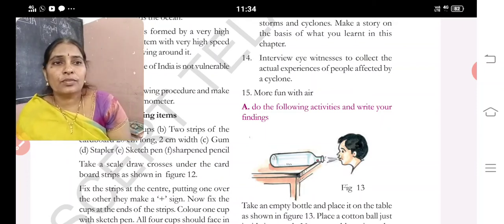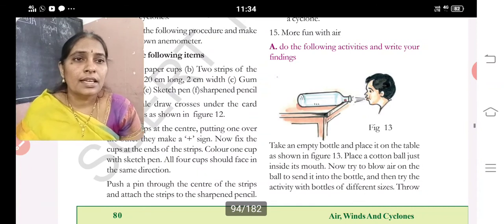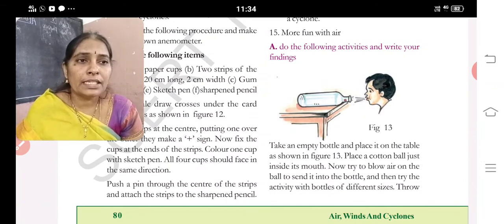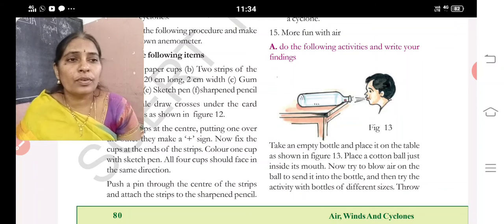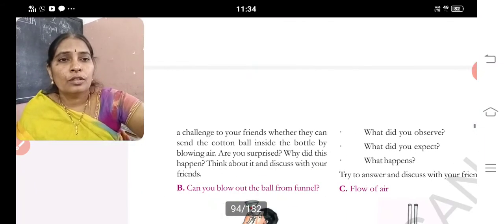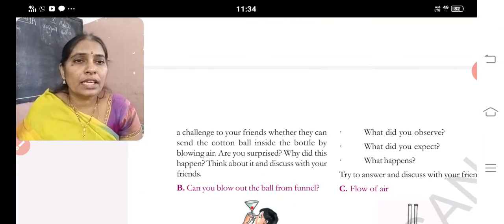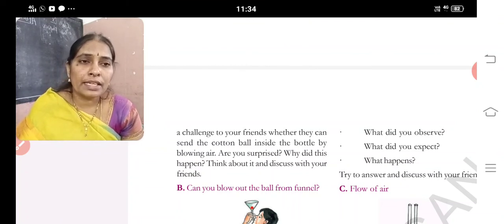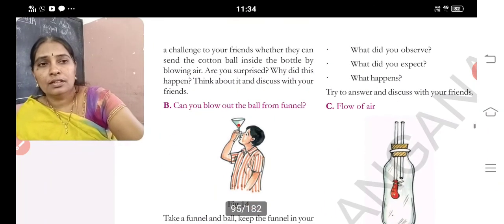Do the following activities and write your findings. Take an empty bottle and place it on the table as shown in the figure. Place a cotton ball just inside its mouth. Now try to blow air on the ball to send it into the bottle, and then try the activity with bottles of different sizes. Throw a challenge to your friends whether they can send the cotton ball inside the bottle by blowing air. Are you surprised? Why did this happen? Think about it and discuss your answer.